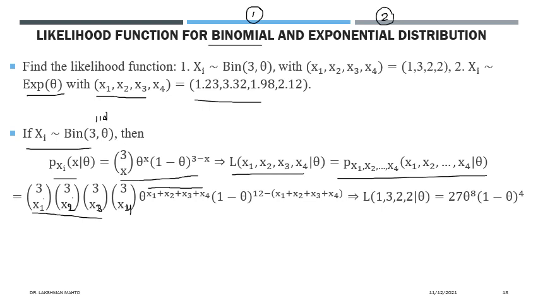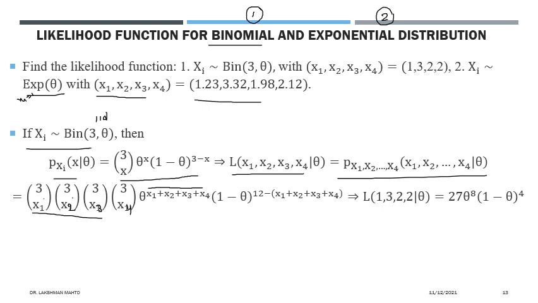Now what is the observed value? The observed value is 1 3 2 2. That means the value of x1 is 1, x2 is 3, x3 is 2, and x4 is 2. In that sample of size 4, the first one is 1, the second is 3, the third is 2, and the fourth is 2.